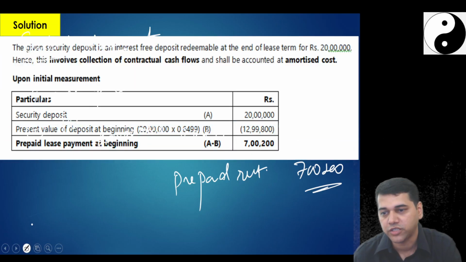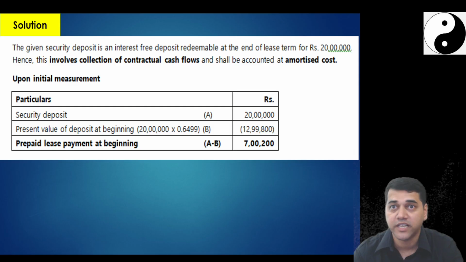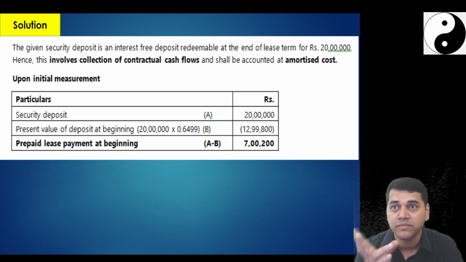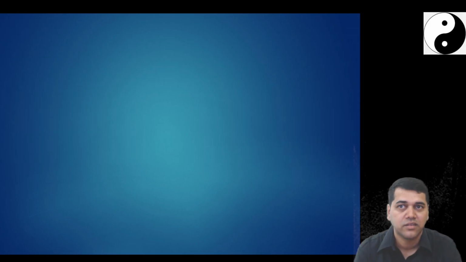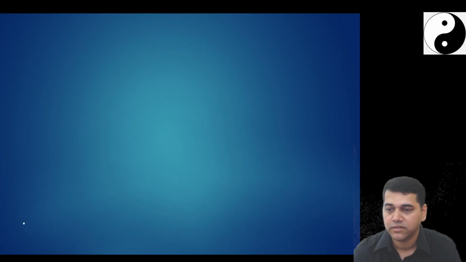So the first part of the question is done. Second, they have prepared an amortization schedule in the suggested answer. But do I need to prepare it? No. In the solution, in the study material, I have seen that they just passed 2 entries. So they have prepared it, we need not prepare it. We know one shortcut. So we will generally start with the journal entry.